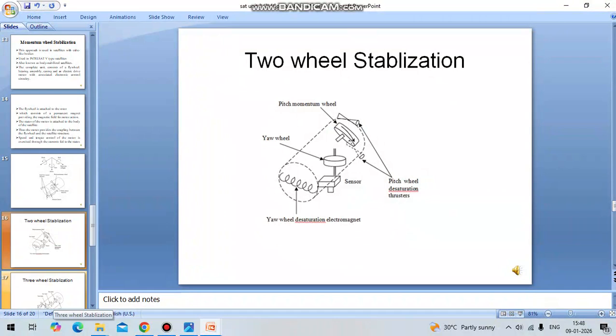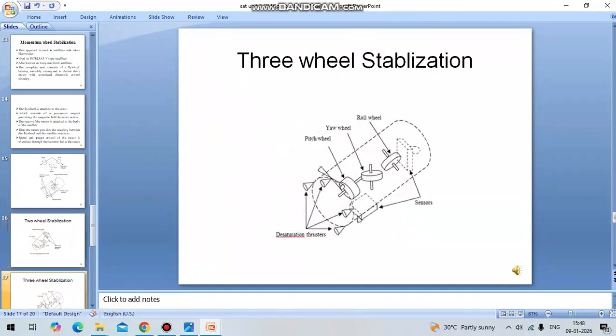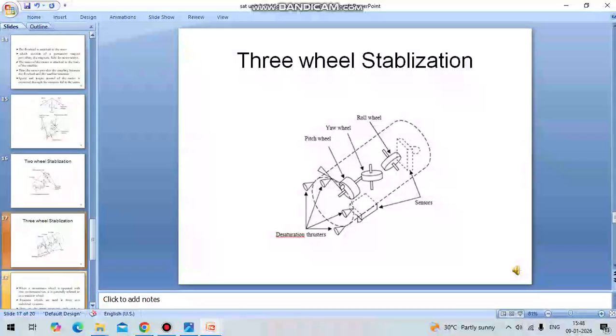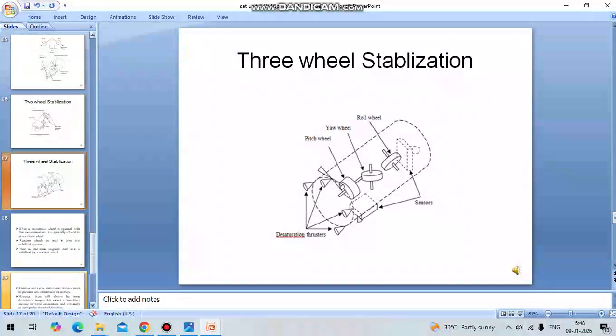The third one is the three-wheel stabilization. In three-wheel stabilization, it uses three wheels to provide the stabilization. We have three wheels, one for yaw, one for pitch, and another one for the roll axis. These three wheels independently control the three axes. Because of that, the variations will be identified, and it produces the thrust, and it makes the satellite rotate in its exact position.